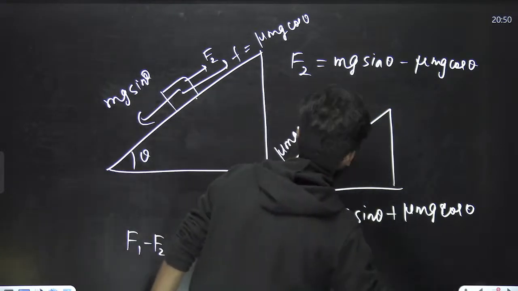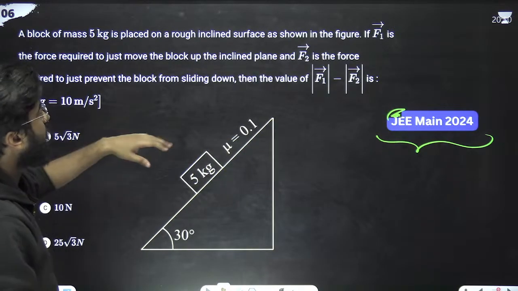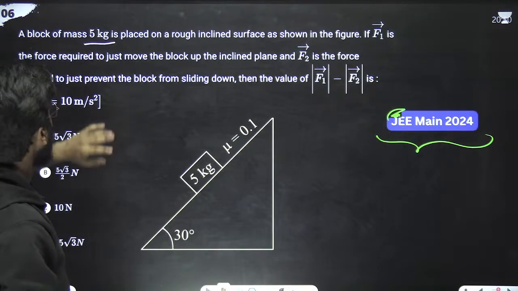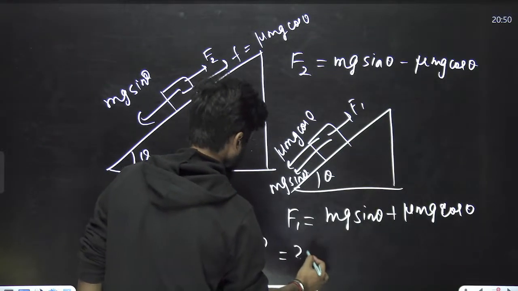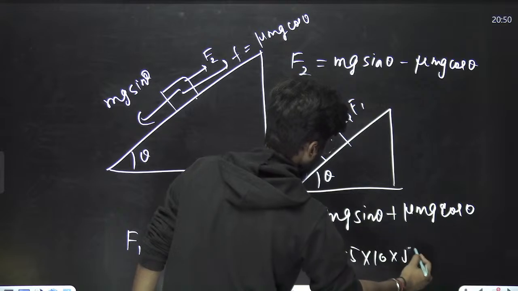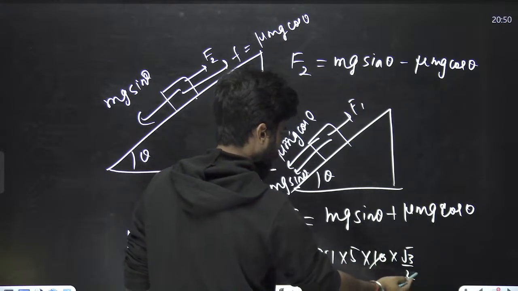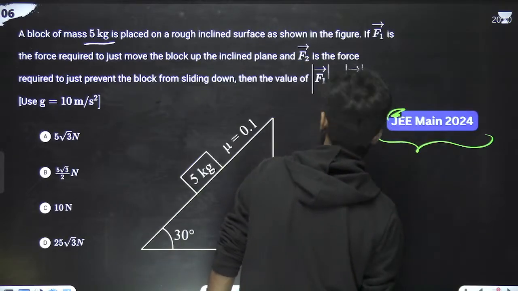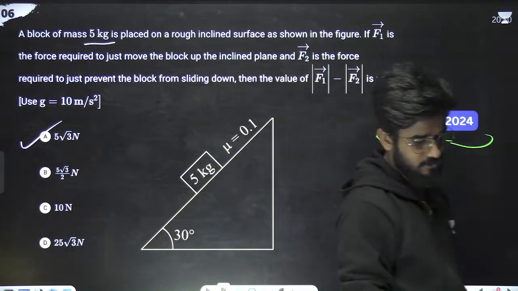What is the data in this question? We have been given the values: m is 5 kg, mu is 0.1 and theta is 30. So it is 2 times mu 0.1, m 5 kg, g 10, cos 30 which is root 3 by 2. The 10 gets cancelled, 5 twos are 10 and the 2s get cancelled, leaving 5 root 3. 5 root 3 is the right answer, which means option A is correct. Understood? Very good.